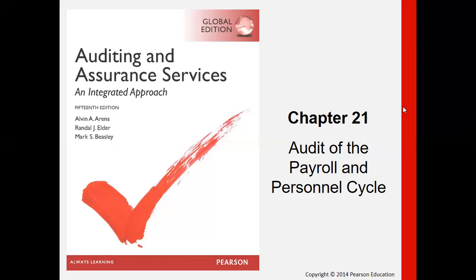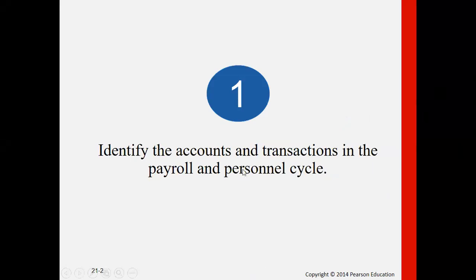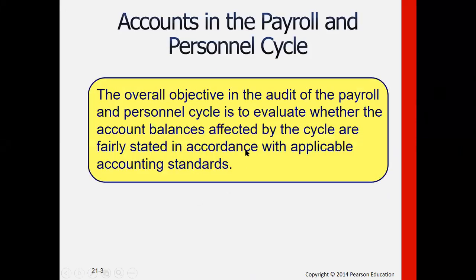Let's begin. Our first objective is to identify the accounts and transactions in the payroll and personnel cycle. So it is always like this. We begin with what accounts and what particular transactions are affected in such cycle. So let us just have a short discussion about the overall objective in this audit, which is to evaluate whether the account balances affected by the cycle are fairly stated in accordance with applicable accounting standards, or the International Financial Reporting Standards, or in the Philippines, the Philippine Financial Reporting Standards, or IFRSs or PFRSs respectively.